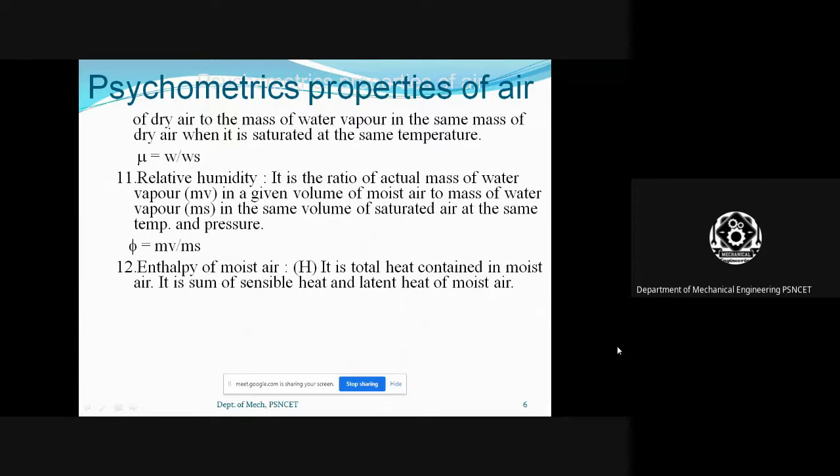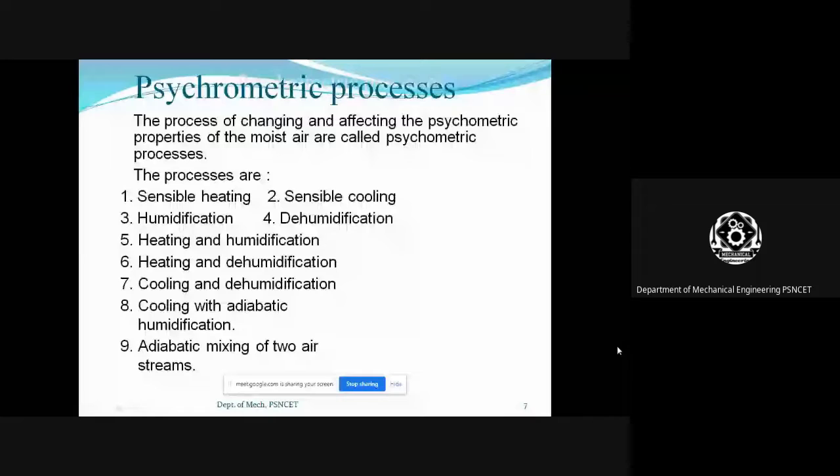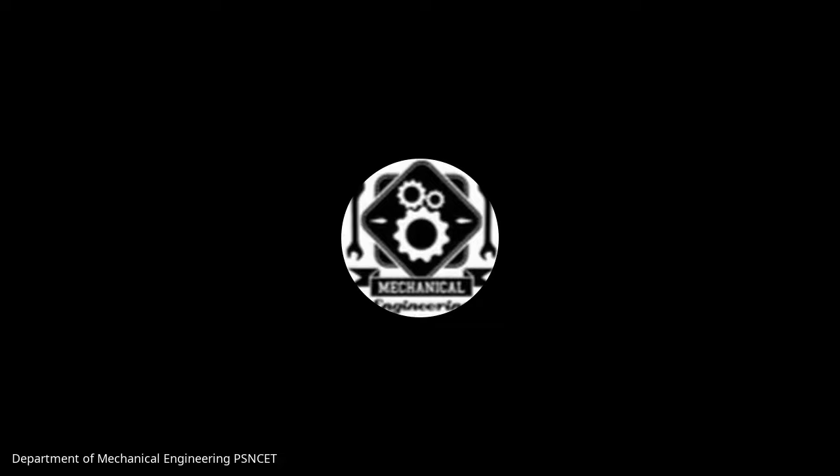Yes. Now we are going to the psychrometric processes. What are all the psychrometric processes? Sensible heating. Here the word sensible is most important because we are just heating the water content, right? So the temperature is gradually increased up to 100 degrees centigrade.